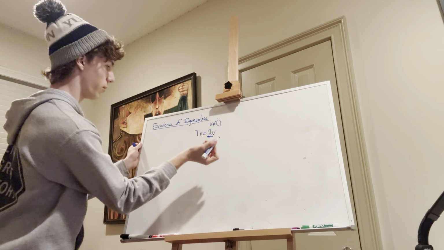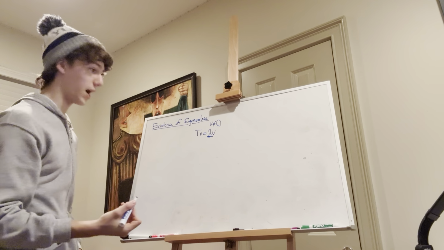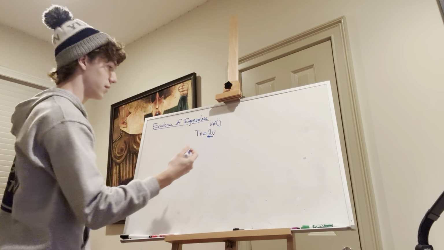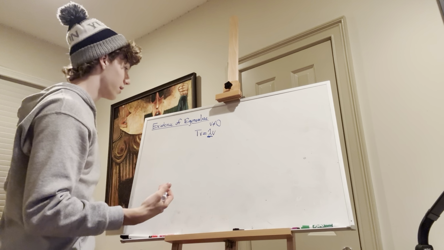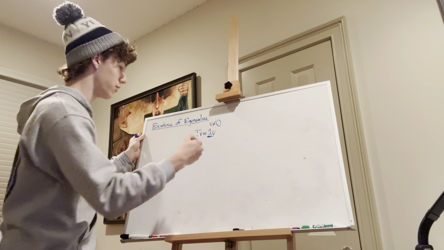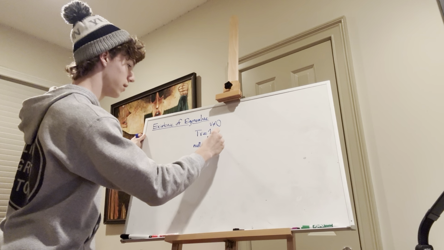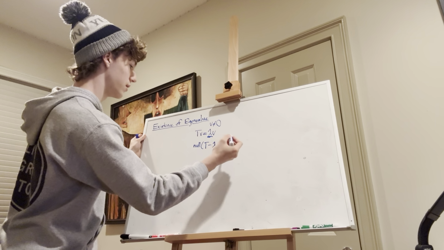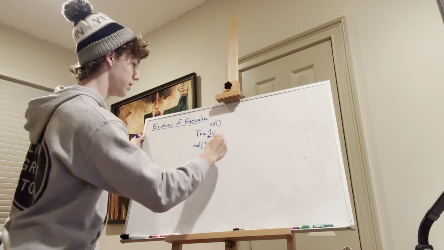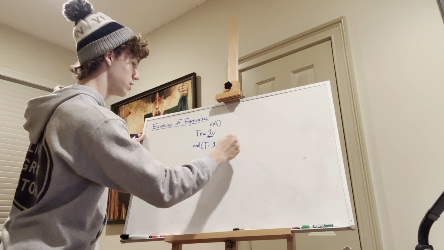We did some rearranging and came to the conclusion that in order for lambda to be an eigenvalue, we need the null space of T minus lambda I to not be equal to the trivial 0.